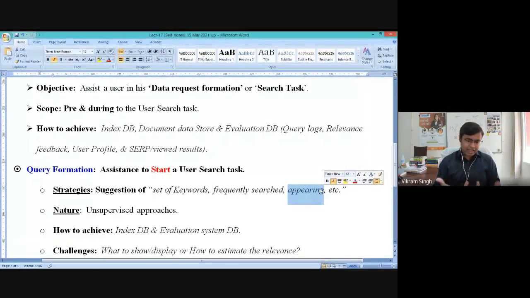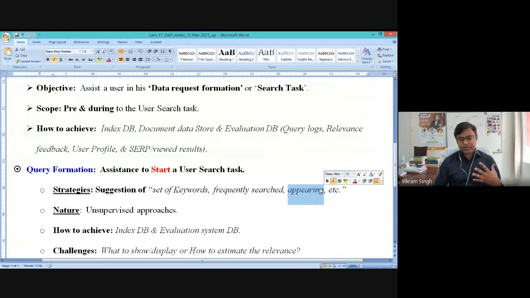So you can take the help of the index database, or maybe any previous explore data or explore results, to derive these set of keywords, right? So to derive or to design a query formation strategy on the GUI and the interface, you can take some help from the index database and evaluation database to derive some set of keywords. So directly, if you now search into the Google Scholar platform, they are providing some keywords on the very first interface, right? So you can start something by using these keywords. Some records may be appearing for you, right?